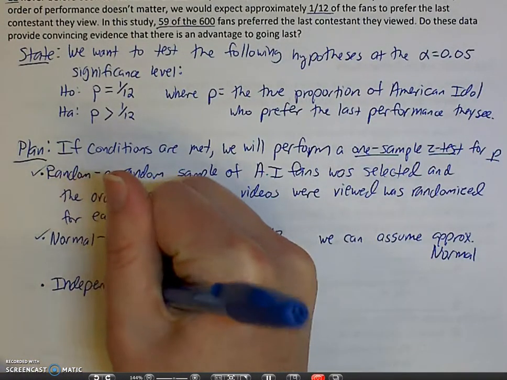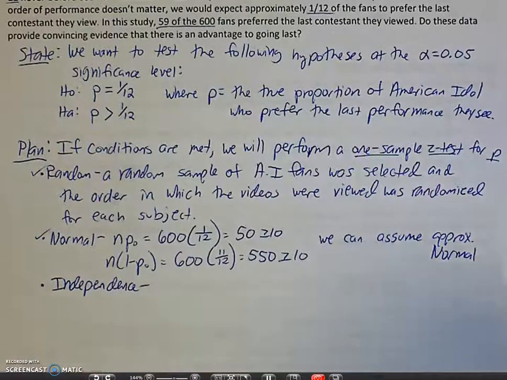So my check for independence here, I might not be one of them, but I would say that there are at least 6,000 American Idol fans in the population, so our 10% condition is going to be met for that.